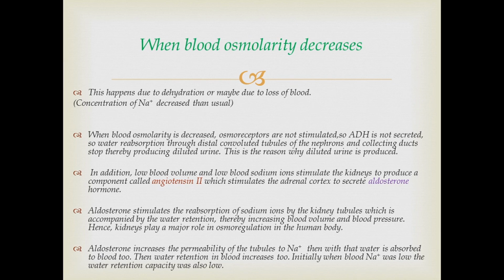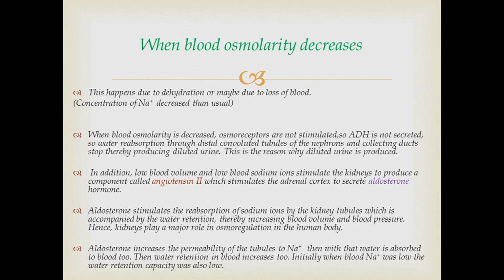So initially when the sodium concentration in blood was low, the water retention capacity was also low. But now when aldosterone increases the permeability of tubules to sodium, sodium reabsorption happens and sodium concentration in blood is restored back to normal. Now with the increase of concentration of sodium in blood, water retention capacity in blood increases too. Now with that, a little more water is added to blood too.